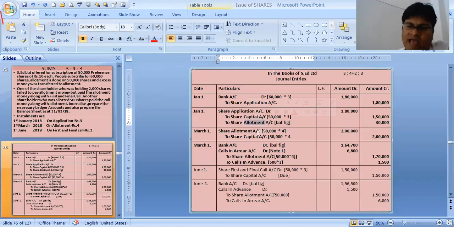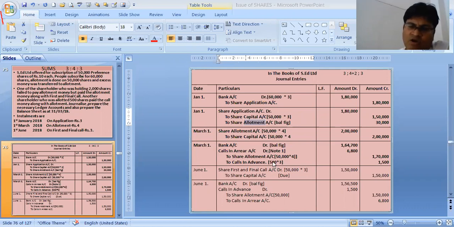Next, we make the allotment due. There is no premium again. So share allotment to share capital, 4 rupees per share, 2 lakhs. One of the shareholders has not paid the entire money. He was holding 2,000 shares. And one shareholder who was holding 500 shares has paid the excess money, has paid for the first and final call.